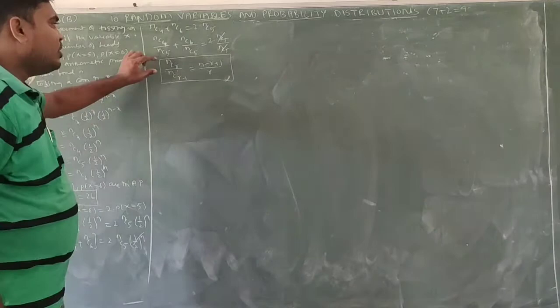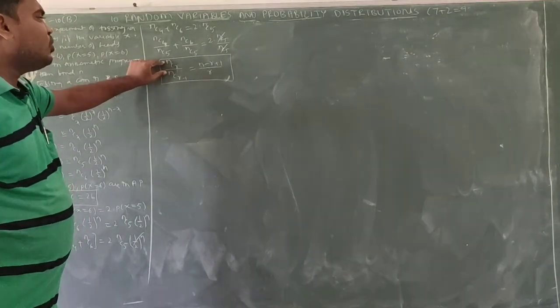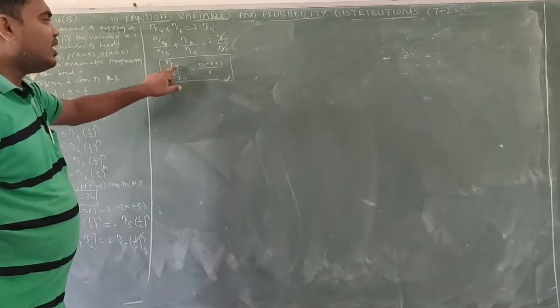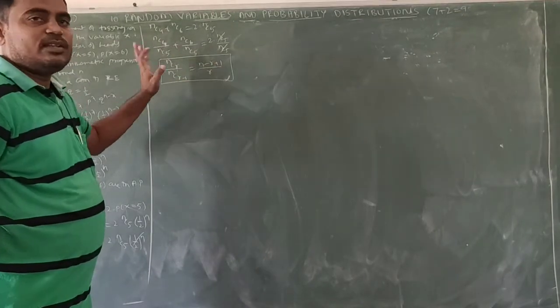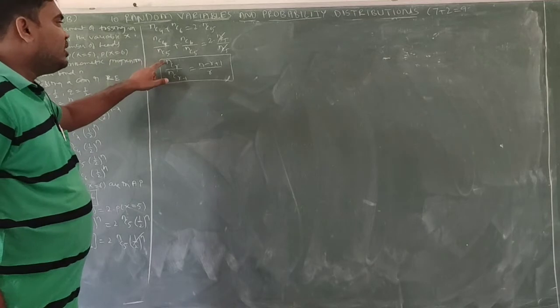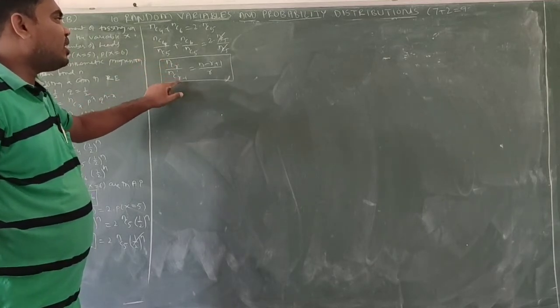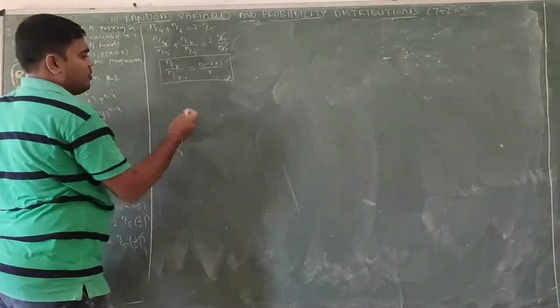Observe that the difference between the two r values is equal to 1. This is the formula we must remember. So the first should be one more than the second.